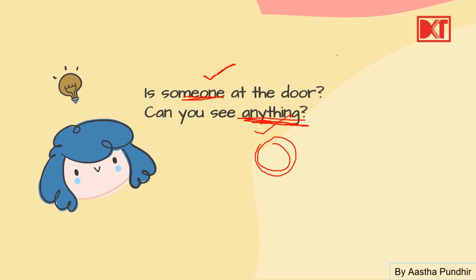So in both these examples, we are referring to a noun जो exist करता है, but we are not mentioning it exactly, but referring to it through these indefinite pronouns. All right. That's the job of indefinite pronouns.